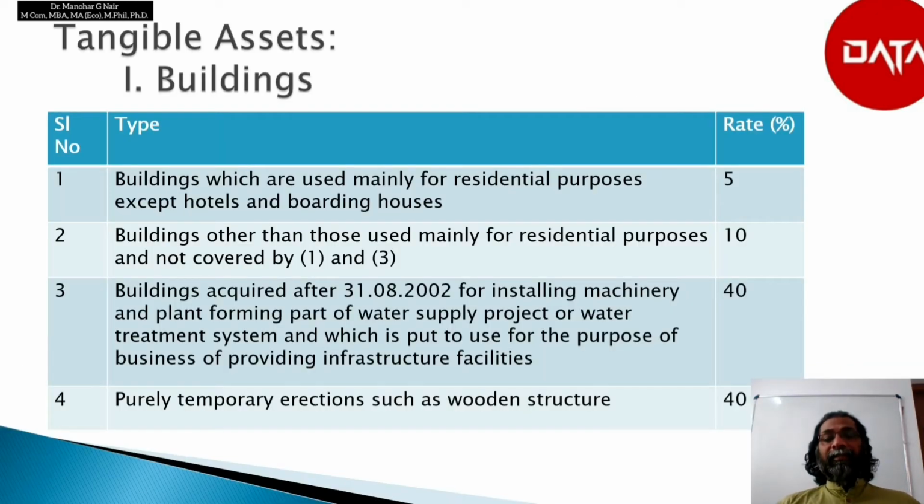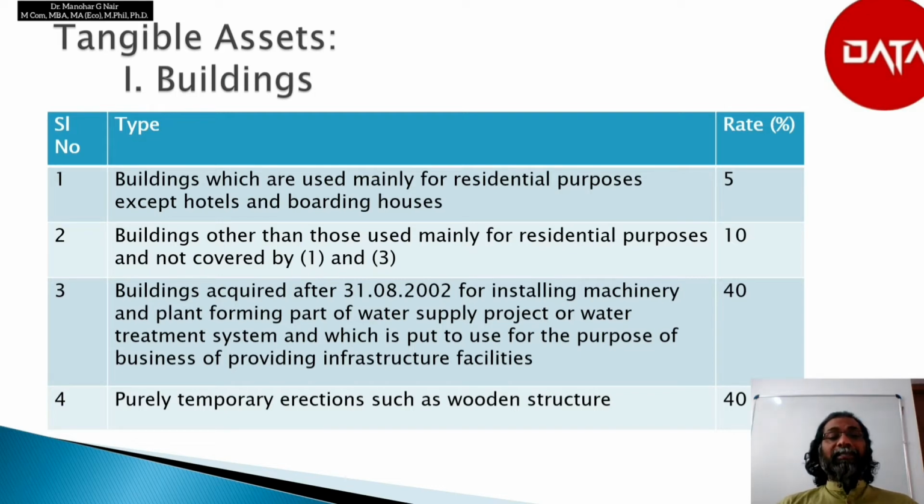So as we discussed the types of asset, that is tangible asset as well as intangible asset, all the intangible assets have only one rate of depreciation, that is 25%. But in the case of tangible assets, it is again classified into building, plant, machinery and furniture. Now, let us see what is the rate of depreciation for building. In the building category, there are three rates of depreciation.